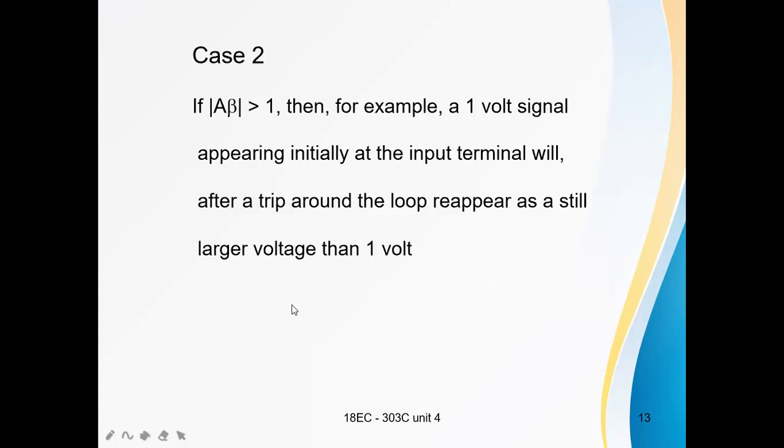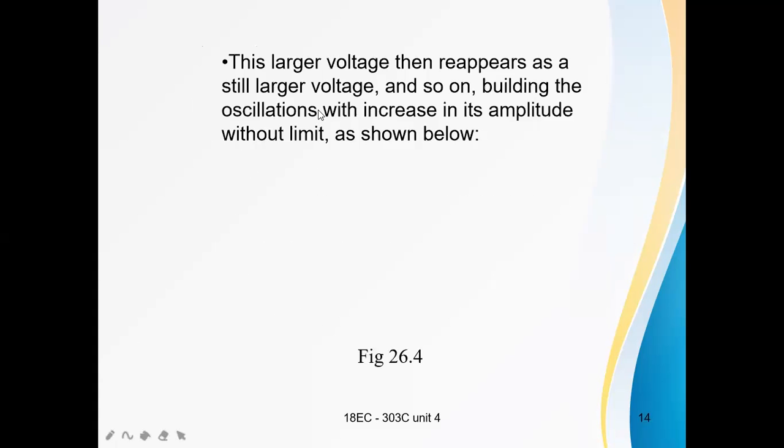Feedback with gain AF is A by 1 minus A beta. Here A beta is greater than 1. That means the output is going on increasing. The larger output then reappears as a still larger voltage, and so on.